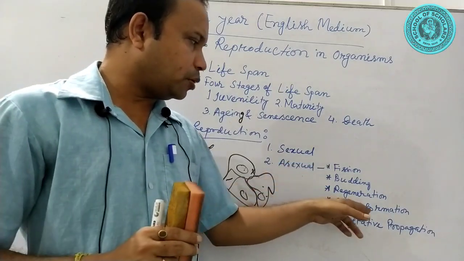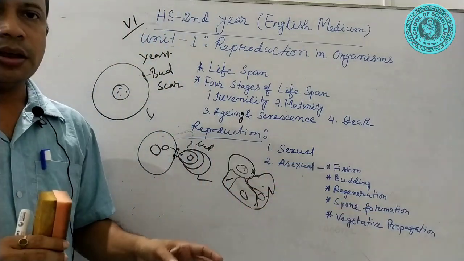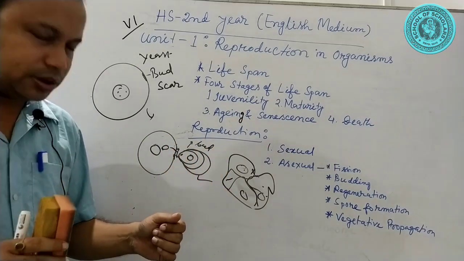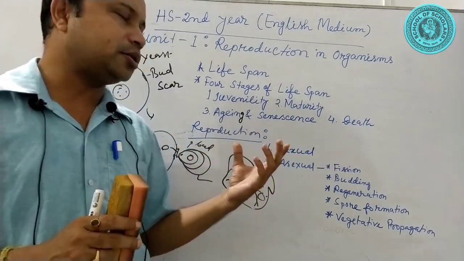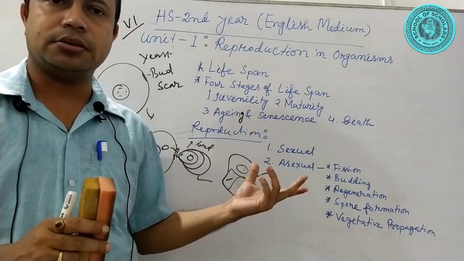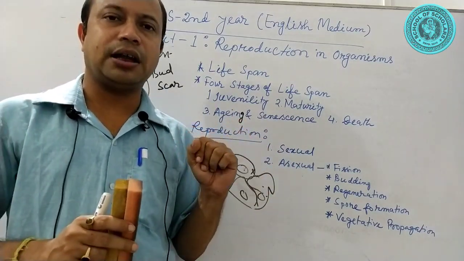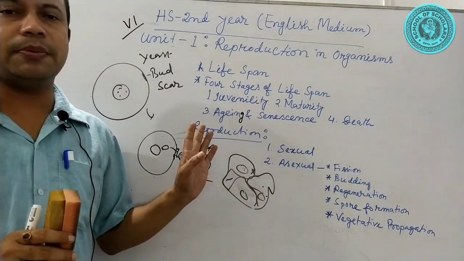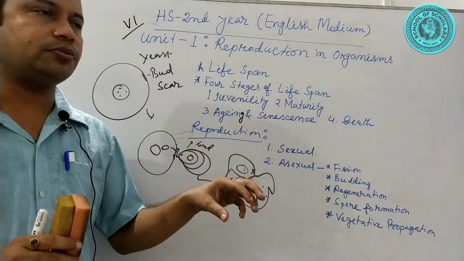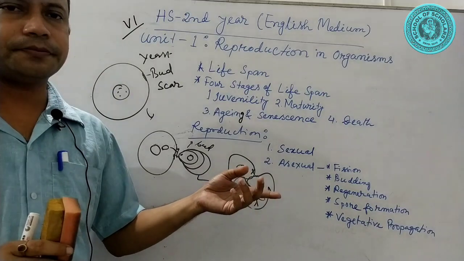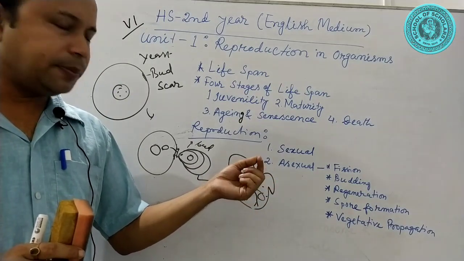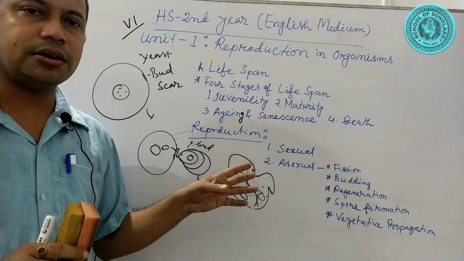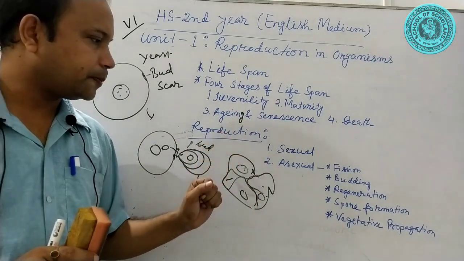Next one is spore formation. Spore formation is the process in which different kinds of spores are formed, as for example oidia, gonidia, conidia, chlamydospore. All are described in your first year syllabus. You may search reproduction in fungi. All these types of spores are described there.